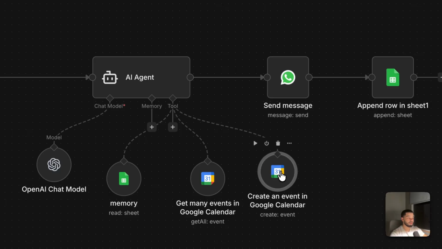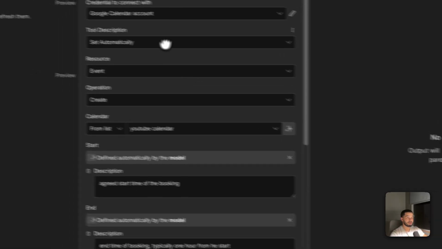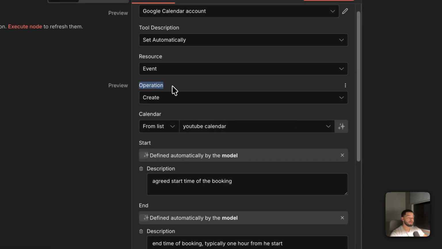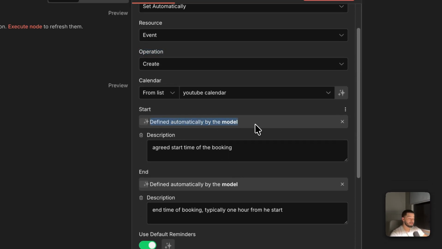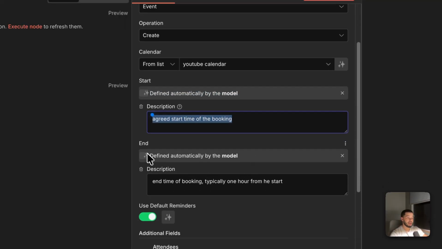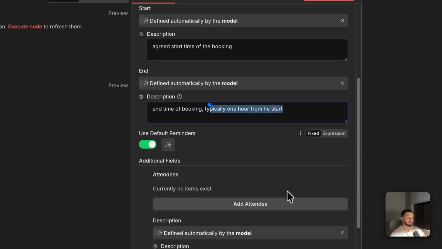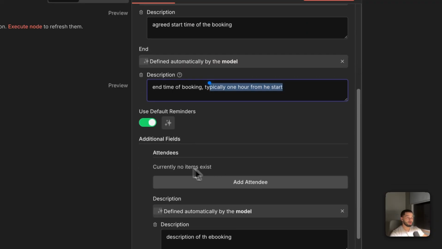The second tool we're going to give it access to, which is the same calendar tool, is going to be the operation to create an event this time. In this create an event, it's going to be in the same calendar. The start time again is going to be defined by AI, and the description here is the agreed start time of the booking. And then for the end time, we say end time of the booking, typically 1 hour from the start.